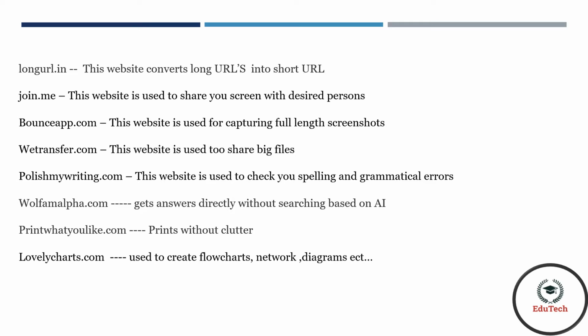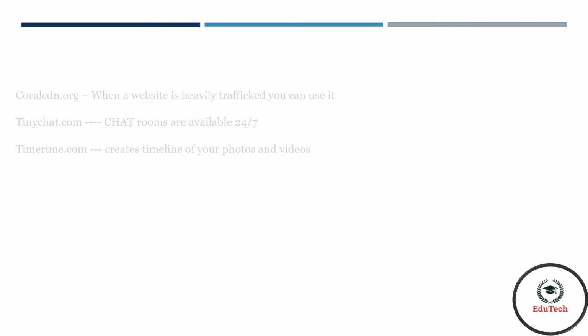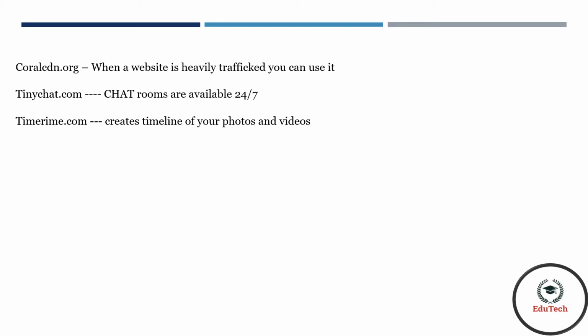Lovelycharts.com. It is used to create flowcharts, network diagrams, etc. ShadyURL.com. You can make your own URL. CoralCDN.org. When a website is heavily trafficked, you can use it.